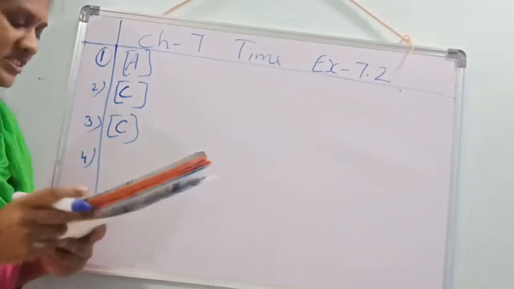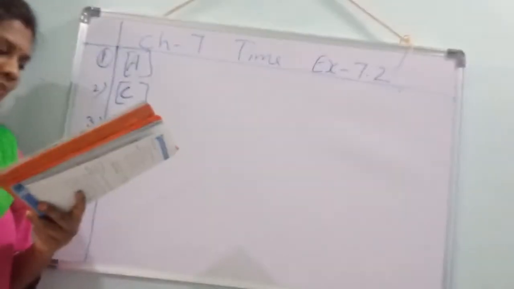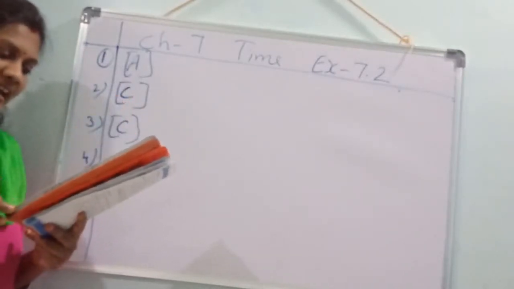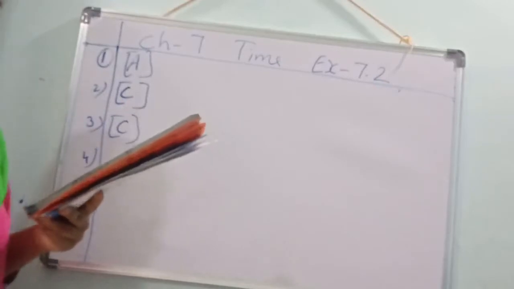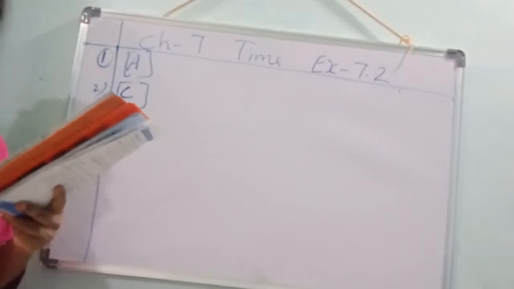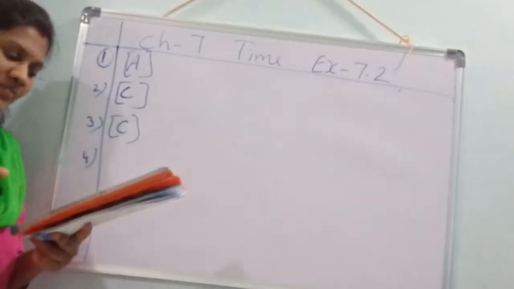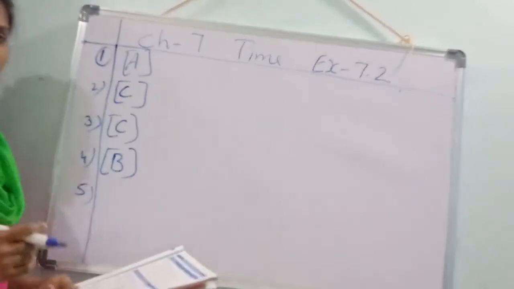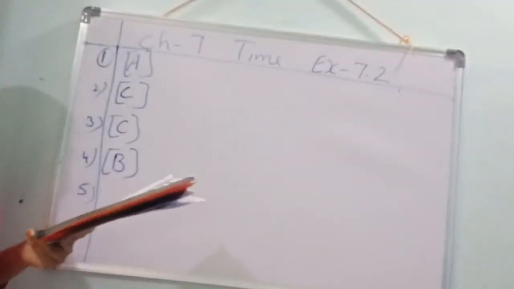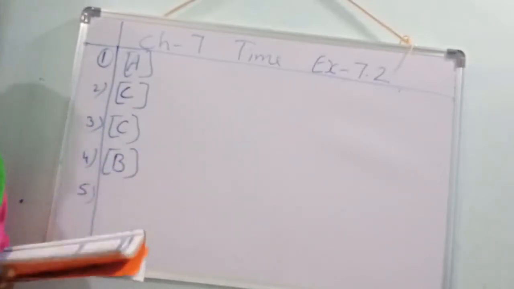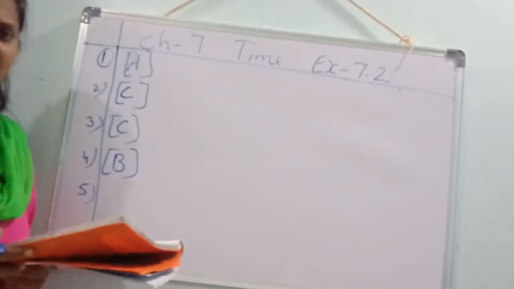Next, multiple choice questions. If the minute hand is at 3 and the hour hand is at 9, the time is. See, the minute hand is at 3. 3 means 15 minutes. The hour hand is at 9. What is the time? 9:15. Option B. Already I told you, the minute hand says the minutes and the hour hand says the hours. The short hand is the hour hand, the long hand is the minute hand.